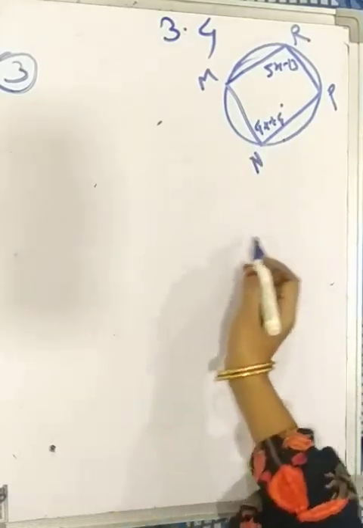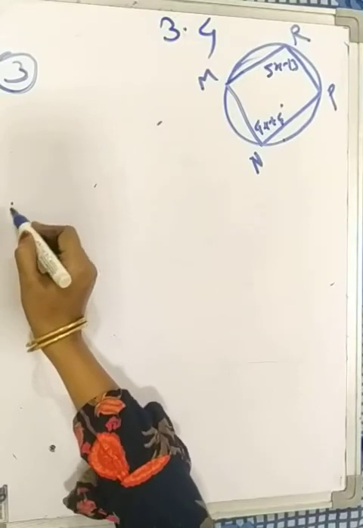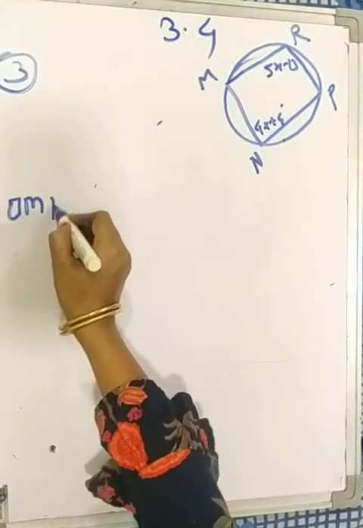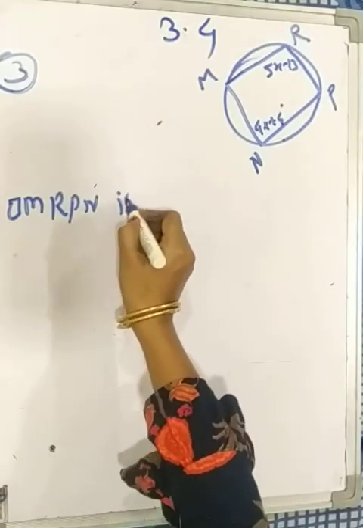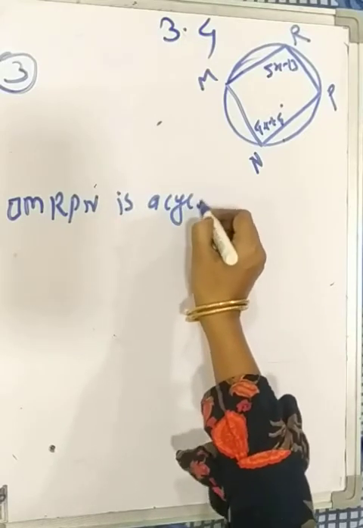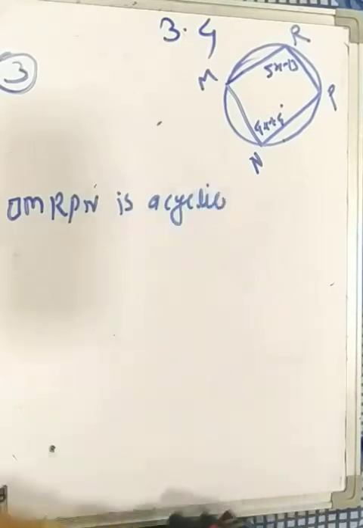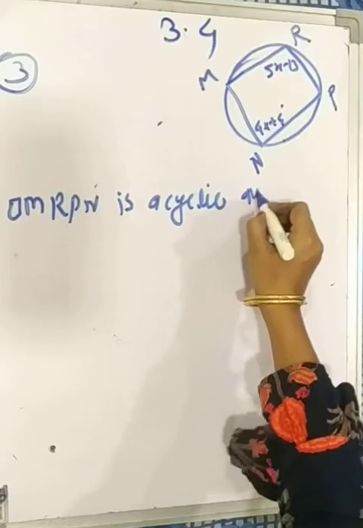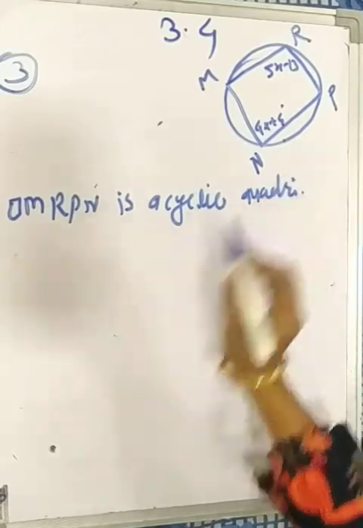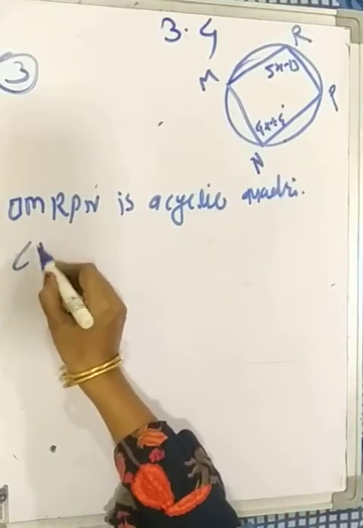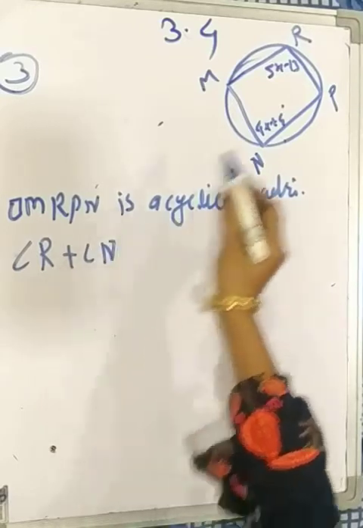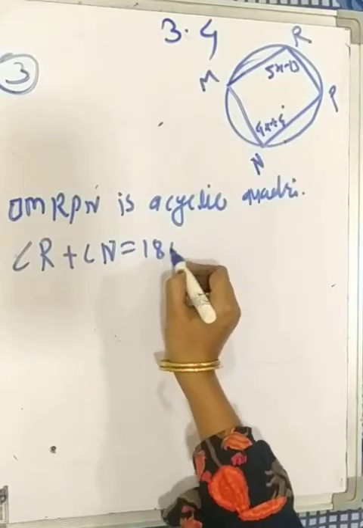Okay, so MRPN is a cyclic quadrilateral. Therefore, the sum of opposite angles is 180. So angle R plus angle N equal to 180.